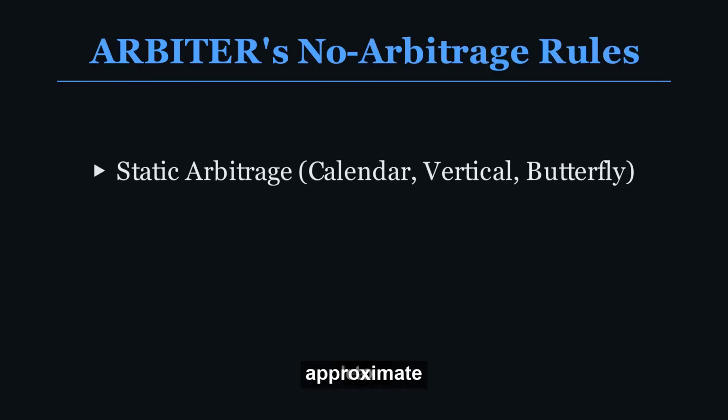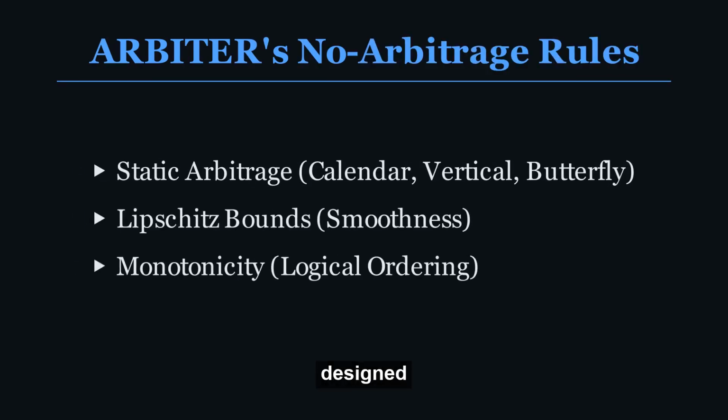Arbiter doesn't just learn to approximate the market, it's explicitly designed to enforce a battery of no-arbitrage constraints. This includes static arbitrage conditions like calendar spreads, vertical spreads, and butterfly spreads, which relate options prices across different maturities and strikes. It also enforces Lipschitz bounds, ensuring the surface is smooth and doesn't have sudden, illogical jumps, and monotonicity, meaning prices behave in a logically ordered way. It's a comprehensive set of rules that prevent any free money opportunities from emerging.